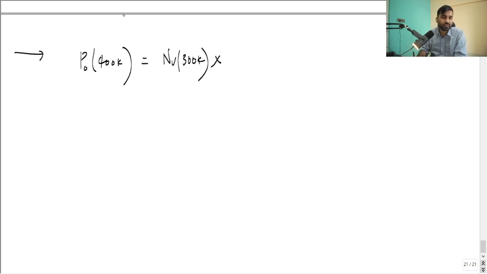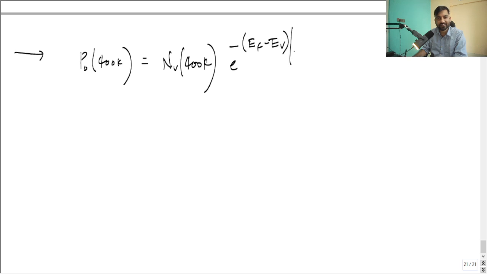Or else what you can do here is, let me write one more thing here only. I can show that NV should be computed at 400K. Let me write that first. So NV at 400K, e raised to power minus EG, sorry, not EG. It will be nothing but your gap. What is that gap? That gap they are talking about is EF minus EV by KT. This KT has to be evaluated at 400K only, right?